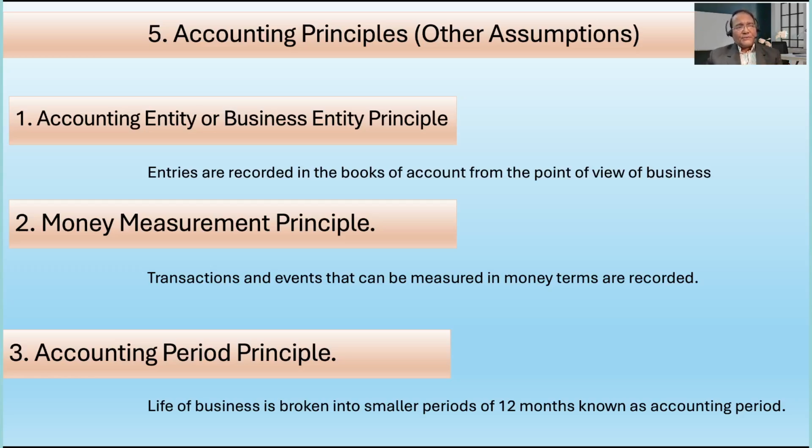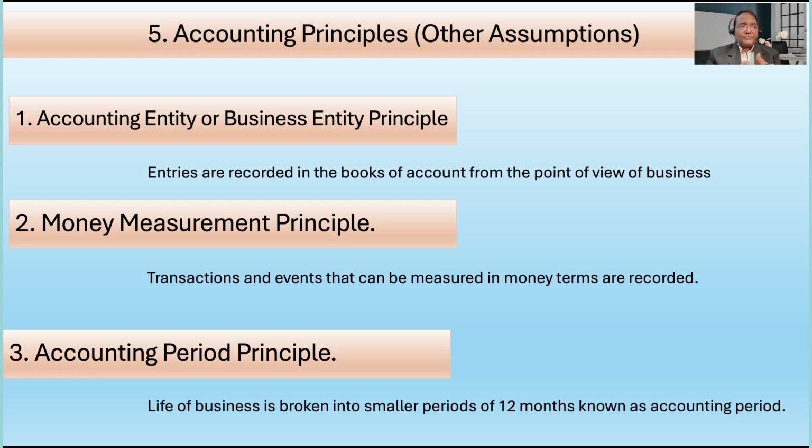Now that is why usually it is 12 months, 1st January till 31st December. Some organizations follow this as their financial year, which happens to be calendar year as well. The second one is maybe there is no hard and fast rule, but 1st July till 30th June, that may also be a business year they may follow.